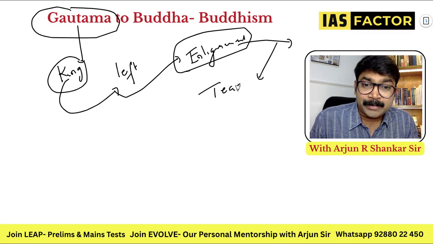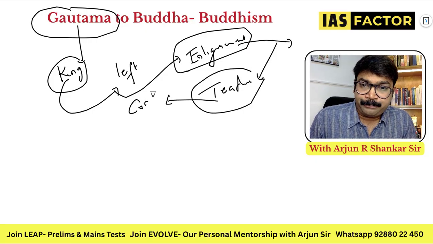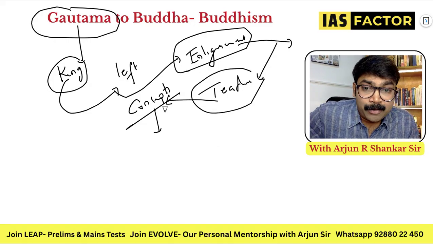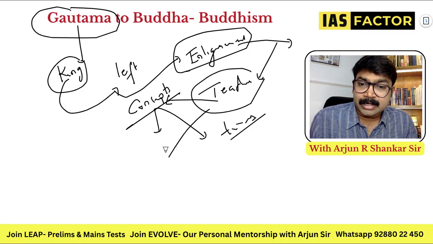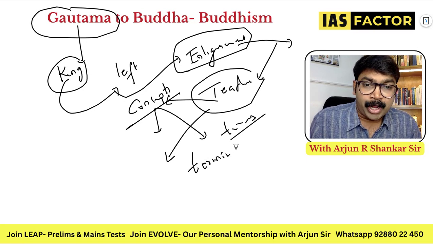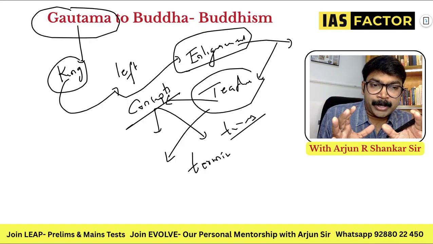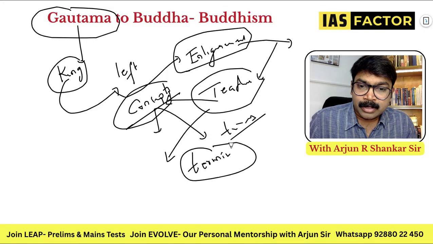So next important concept is that he is a teacher. So what are the concepts? His type of teaching. What are the types of teaching according to Buddha? You need to know the type of concepts, and there are certain terms involved with Buddhism you need to know, and there are certain terminologies like Arhat, Bodhisattva, Avalokiteshvara, Vajrayana. These are some things which you need to know about Buddhism. So once you know the story, the ultimate thing is knowing about the concepts and the terminologies and ideologies.